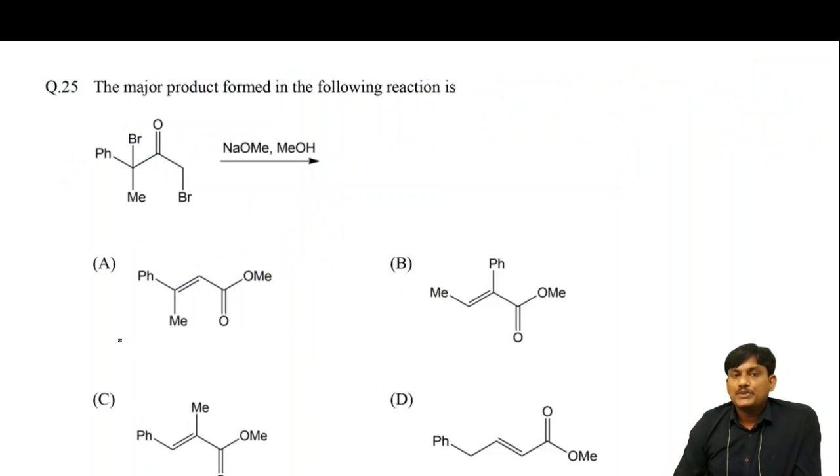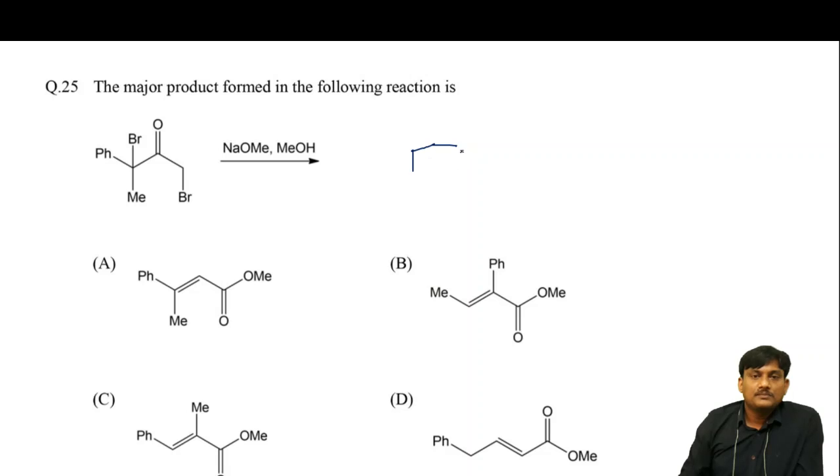The major product formed in the following reaction is, what is the major product? In this case, what is the mechanism? This is the alpha-bromo ketone with C double bond O, phenyl and methyl, and bromine.